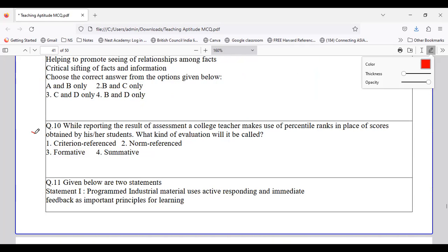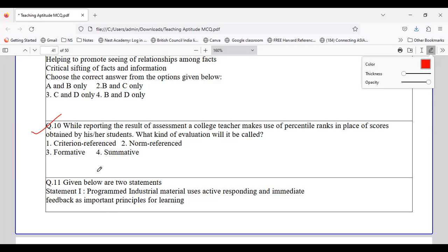Then going to the next question, question number 10. The question is based on assessment, but see how the question is given. While reporting the result of assessment, a college teacher makes use of percentile ranks in place of scores. So here the teacher is using percentiles in place of scores obtained by her or his students. What kind of evaluation will it be called?